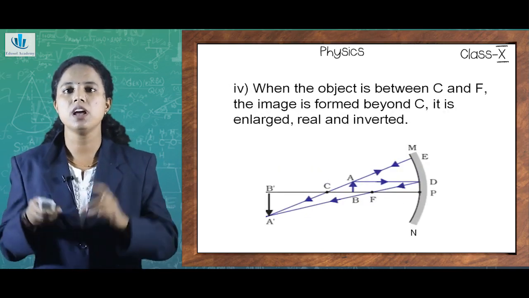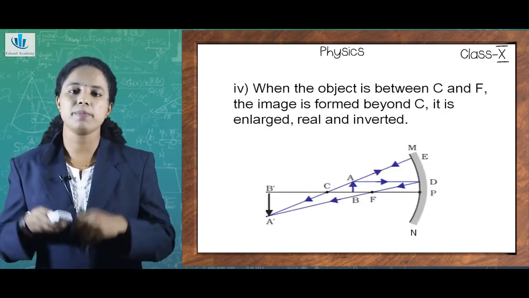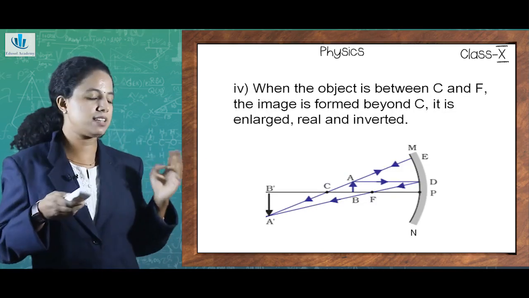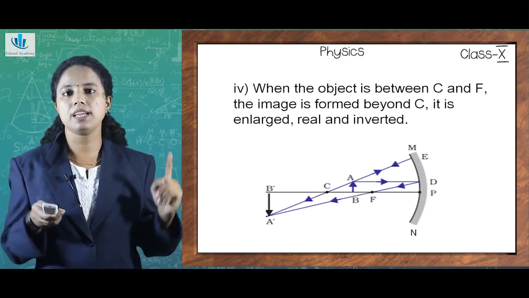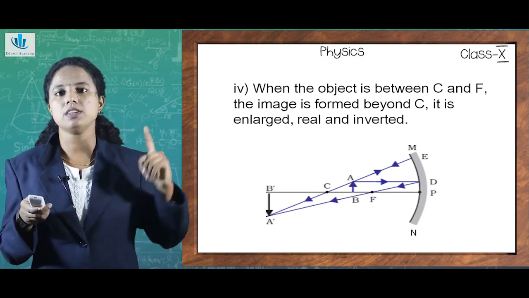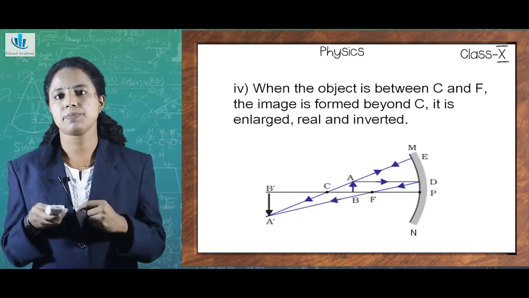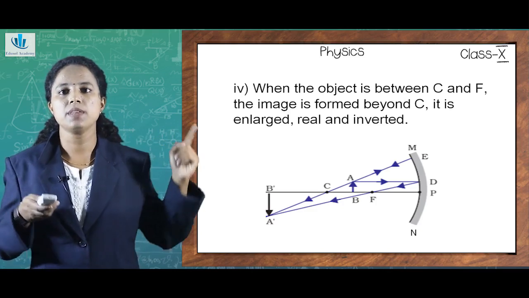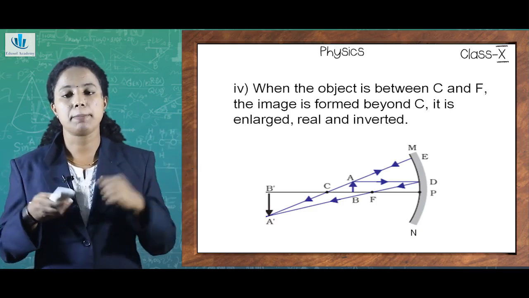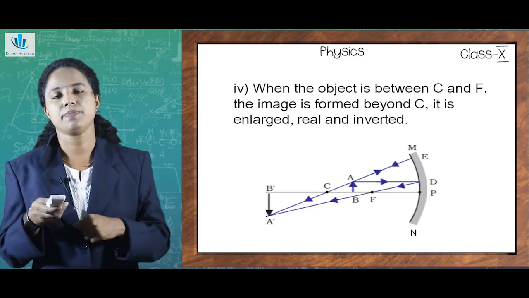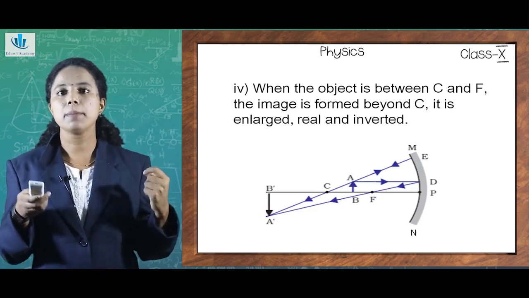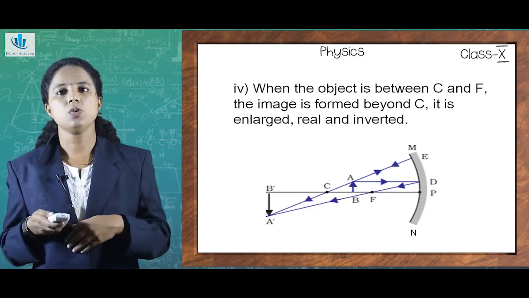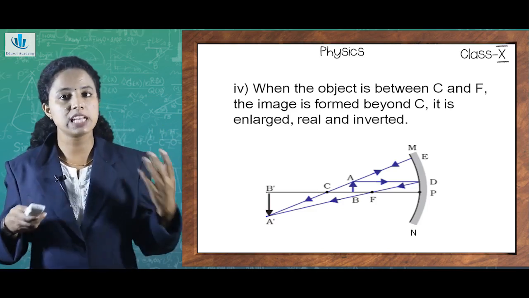So the fourth position for image formation in a concave mirror is when the object is between C and F. As you can see in the ray diagram, the object AB is kept in between center of curvature and principal focus. The light rays from the object fall on the mirror, and after reflection they meet and form the image A dash, B dash. So where is it formed? The image is formed beyond the center of curvature.